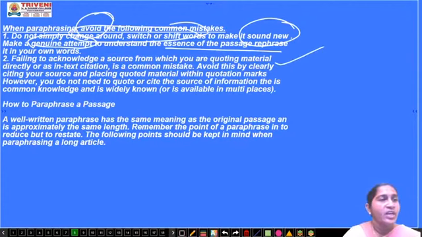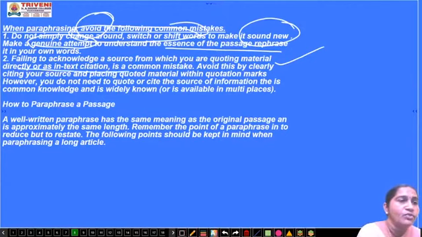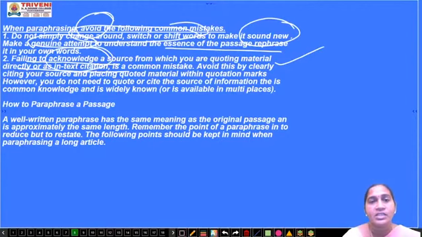Next one, failing to acknowledge a source from which you are quoting material directly, or an in-text citation, is a common mistake. What is the person saying, and did you catch it or not? That is what you have to find out. Failing to understand what the person is telling in that quoted material, whether you understood or not, you have to check very thoroughly.